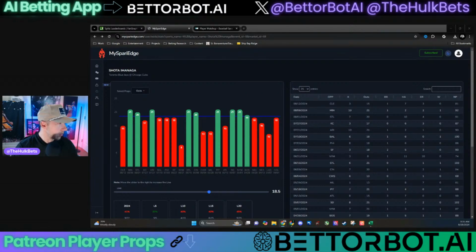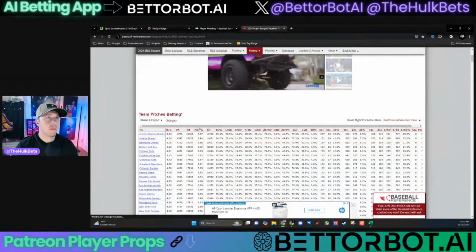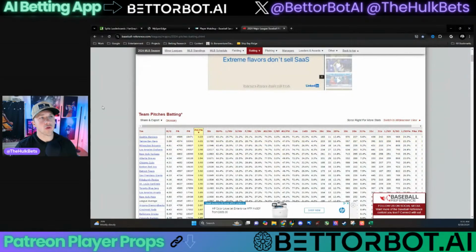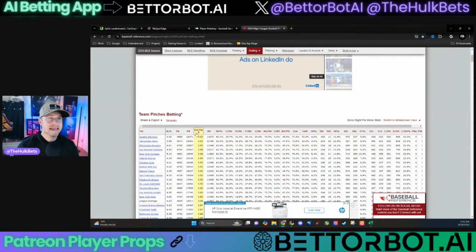Let me see. Hold on one second. I know there was one. Here we go. I think this is it. Right? Yeah. Here we go. Another great free site, baseball-reference.com. Pitches per plate appearance. So this is how many pitches the hitting team averages every time they get up there.